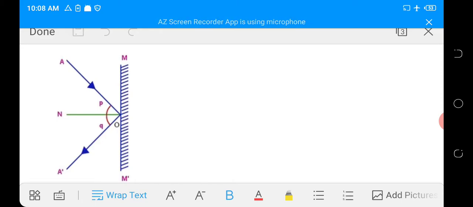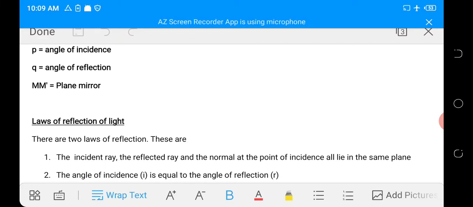Then let's look at the second law. For a regular reflection like the one shown in the diagram, the angle of incidence P will be equal to the angle of reflection Q. That is, P will be equal to Q for a regular reflection. That is, the angle of incidence is always equal to the angle of reflection. So those are the two laws of reflection. 1.